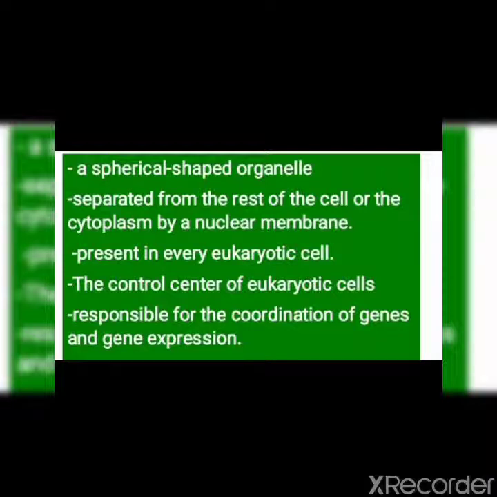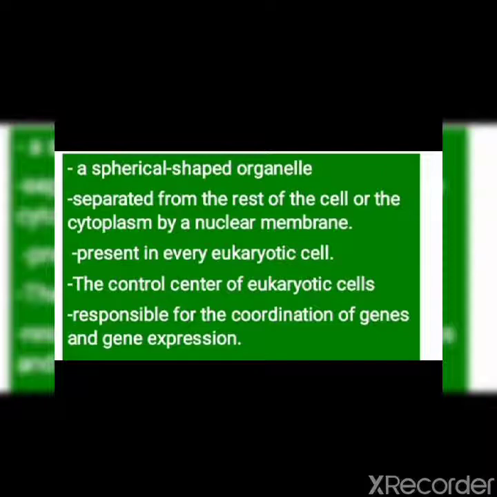They are present in every eukaryotic cell, though there are some exceptions because not all cells contain a nucleus. Next, nucleus is called the control center of eukaryotic cells. Students, I have already told you that prokaryotic cells do not have a nucleus.